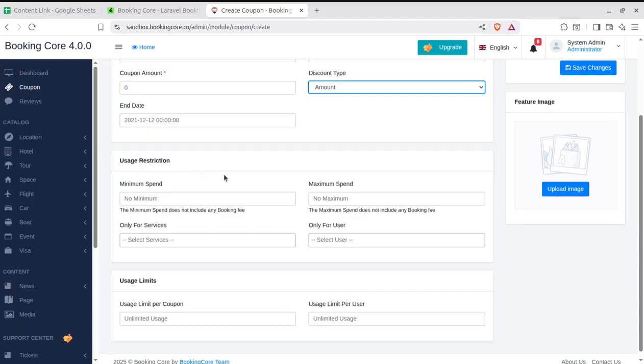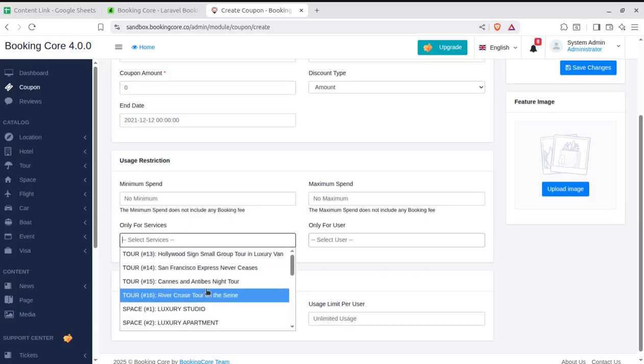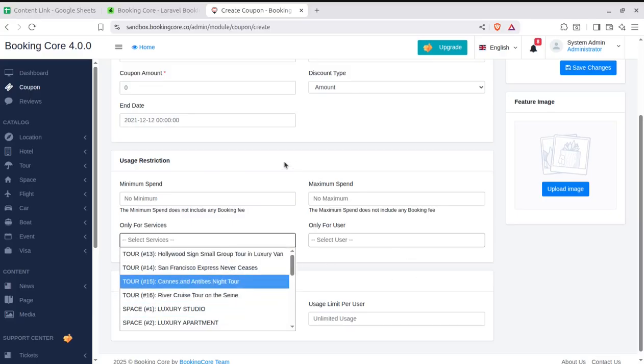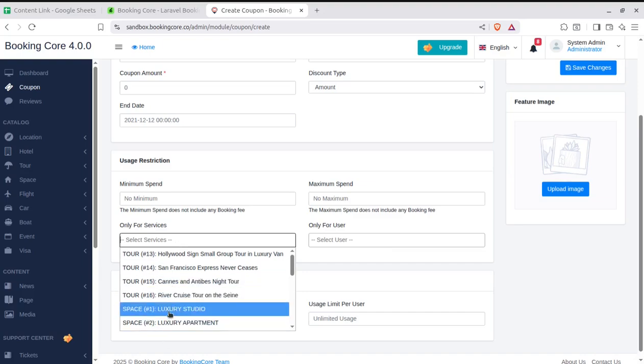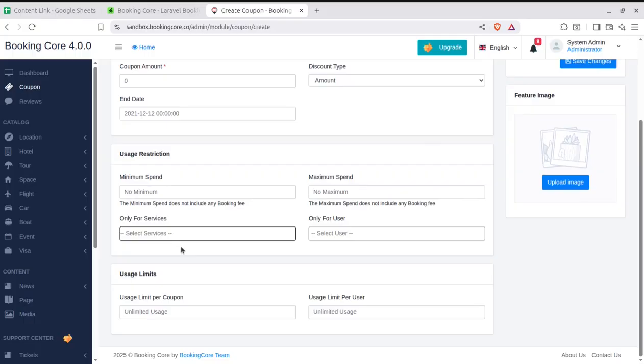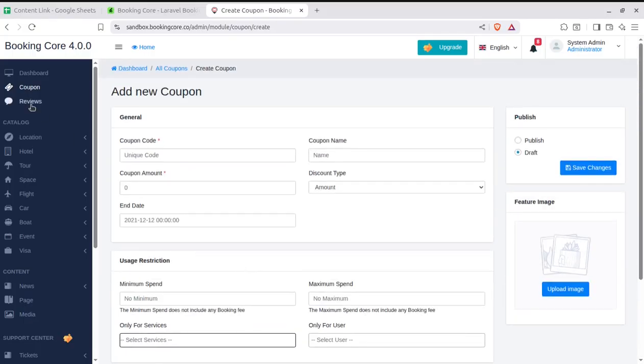In usage restriction, you can allow a minimum spend or maximum spend only for services. You can check the services on which the coupon may be applied, so you can configure here on which services the coupon is applicable, and all the configuration regarding the coupon can be done.